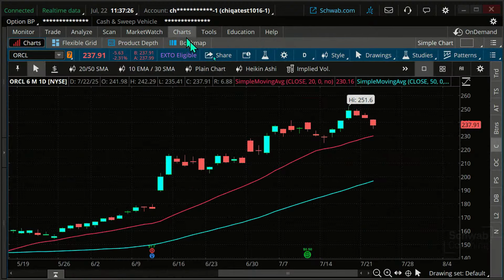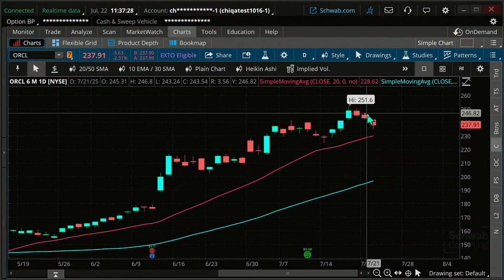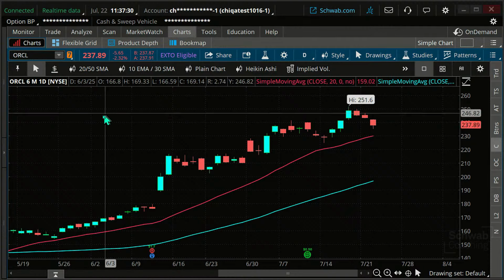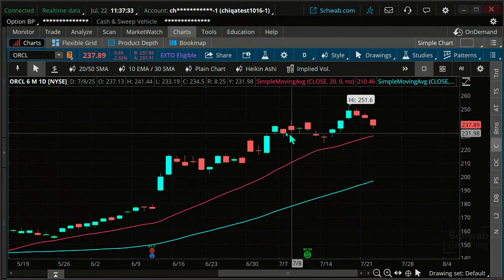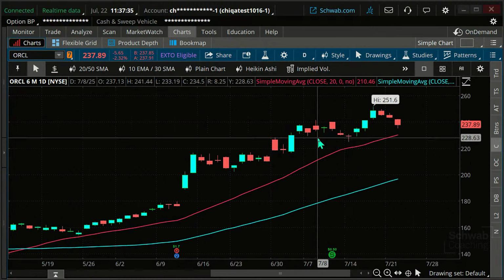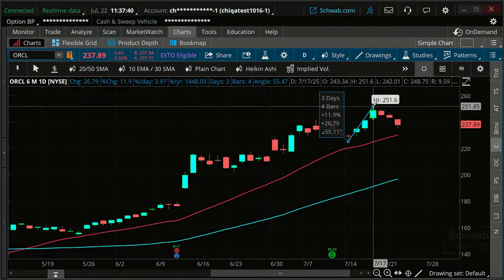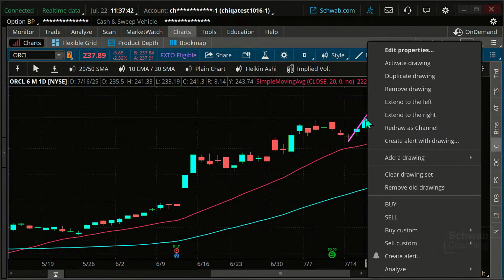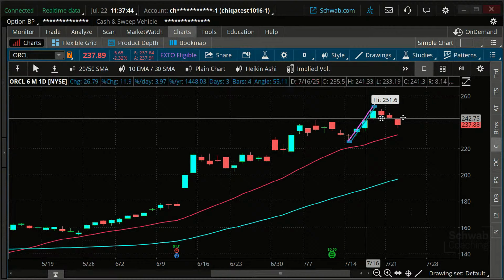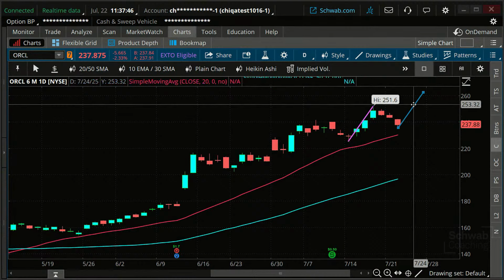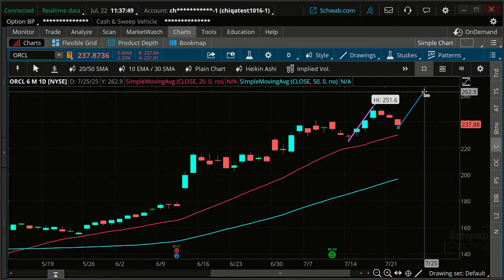Again, I'm going to do this as a swing trade. And so what I'm going to say is, look, we just most recently swung up from low to high. I'm going to right click on this, duplicate that, and assume we get a similar type bounce here. Low to high. My new high is going to be about 262.90. Okay. That's my target price.